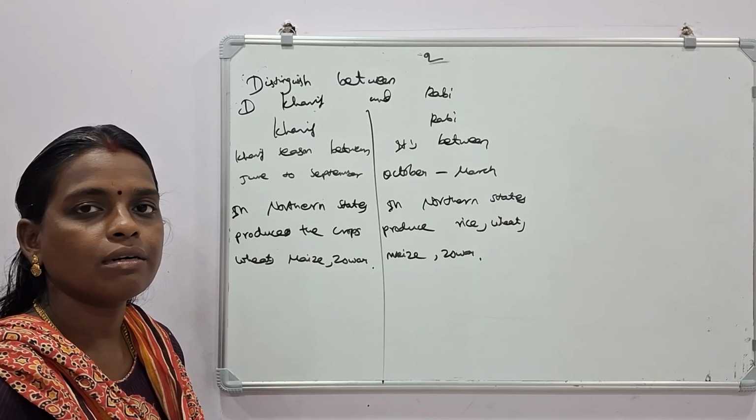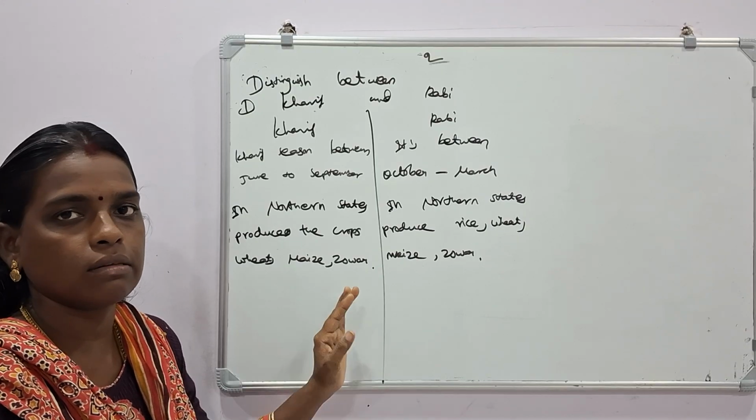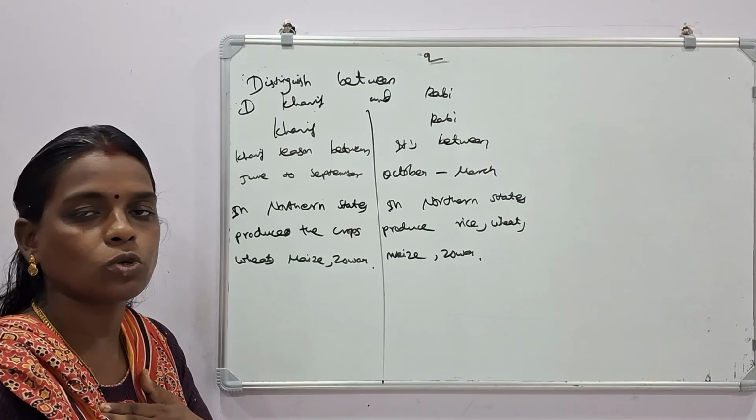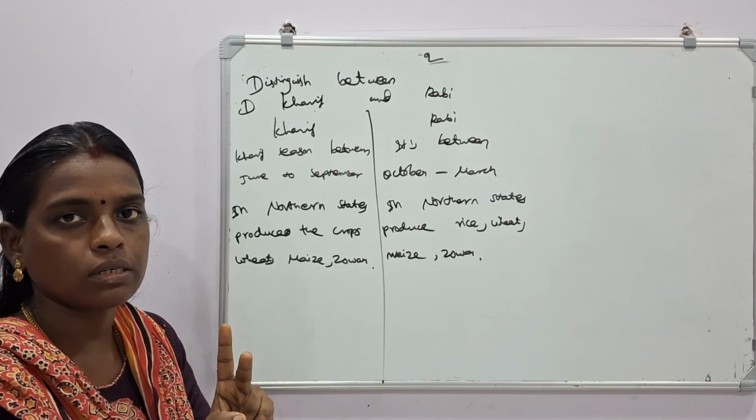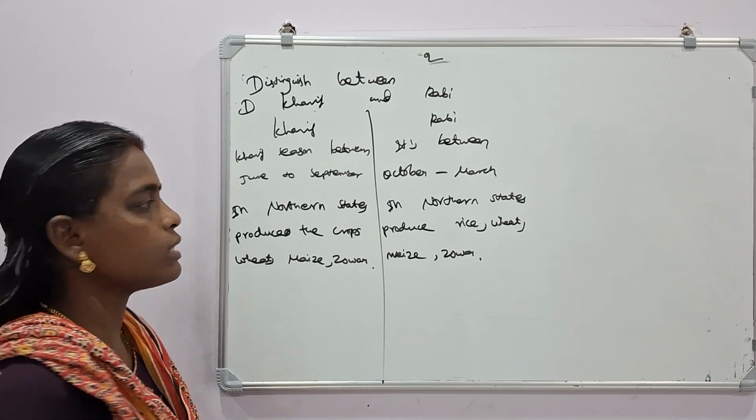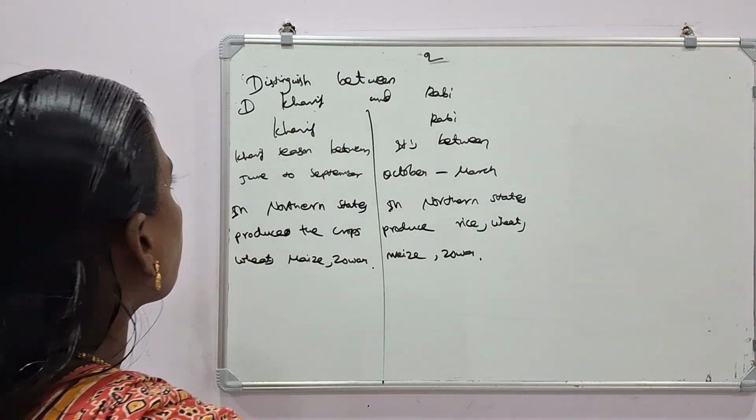So if you want to select that point, maybe you can do that point also. But these two are enough from my side. I am thinking that 2 points are enough because it is only 2 marks. That point is also easy, if you can do it. Then next question. Kharif season and Rabi season.